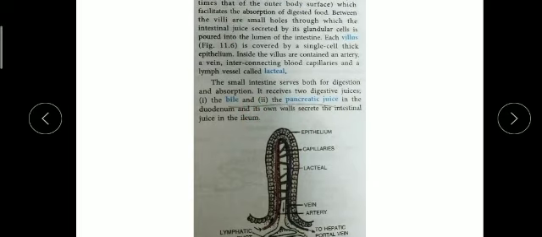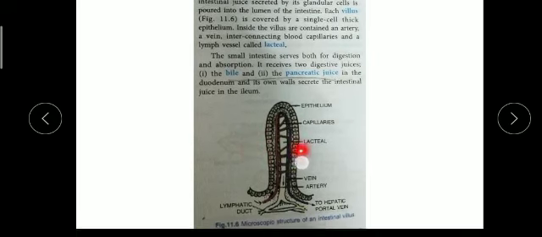The small intestine serves both digestion and absorption. Children, you know that complete digestion takes place in the small intestine, and it is the site of absorption. So complete absorption of all the nutrients, carbohydrates, proteins, fats, vitamins, roughage and others, takes place in the villi. Through the villi only, all the essential nutrients are taken up by our blood.